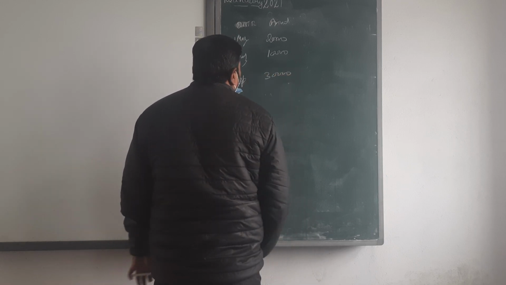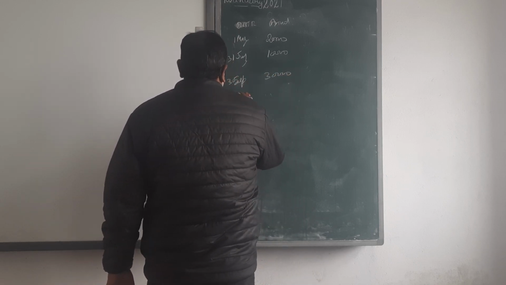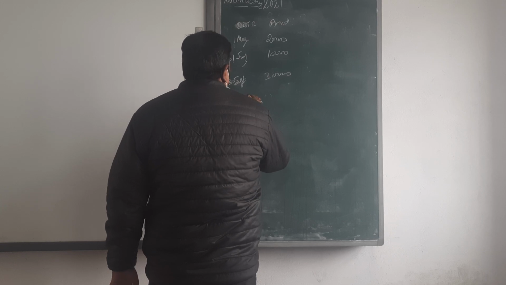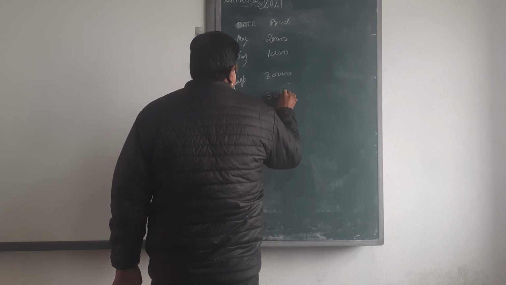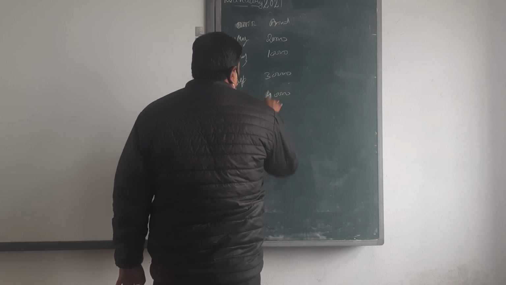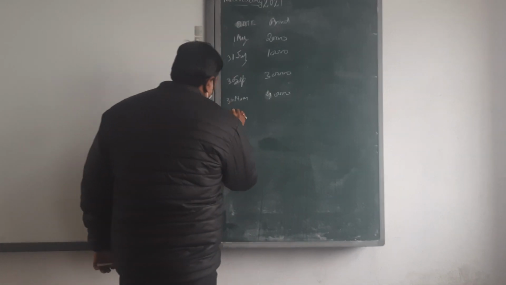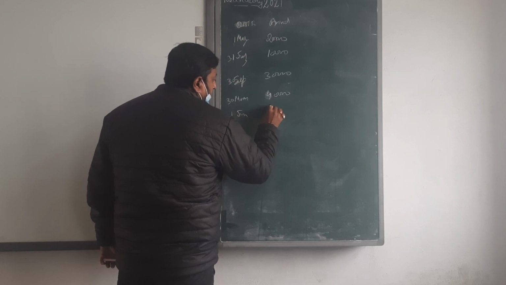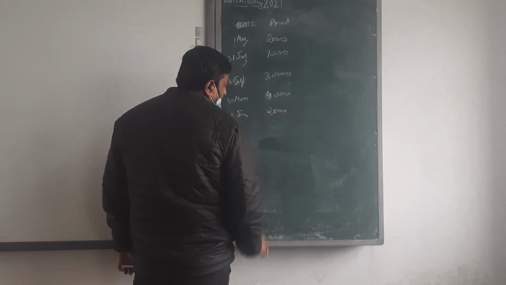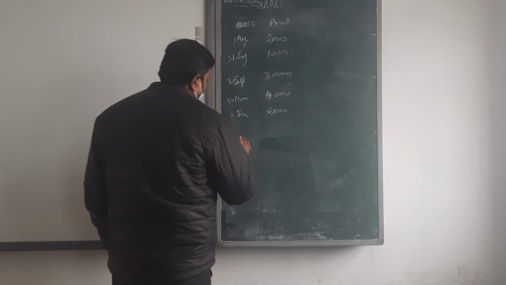Next, 30 November, 40,000. Only this. 1 Jan, 20,000. 31st March, 25,000.